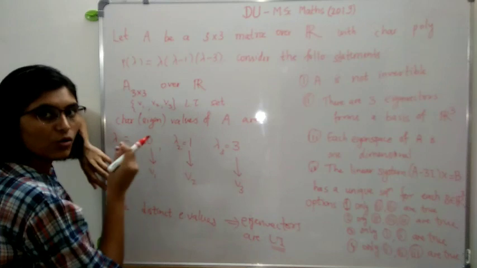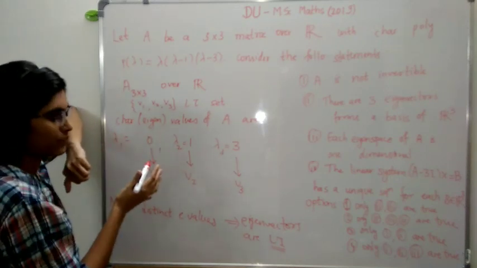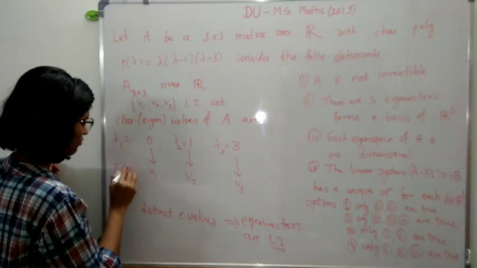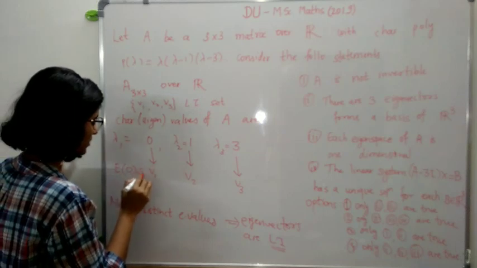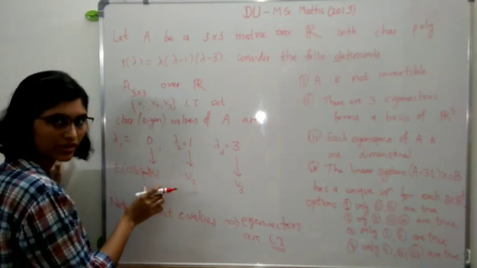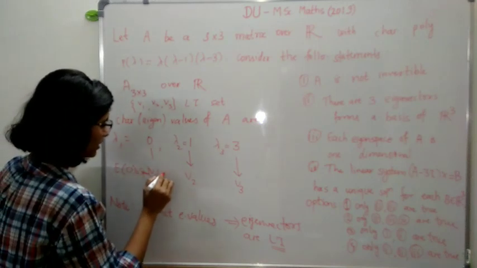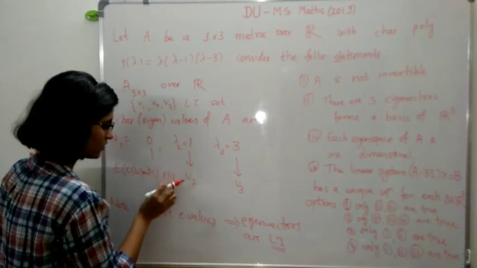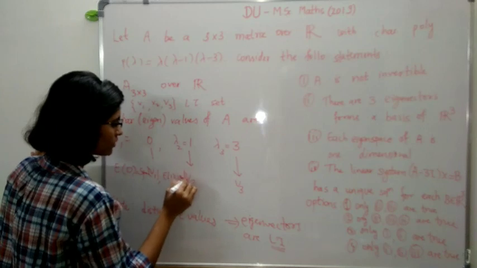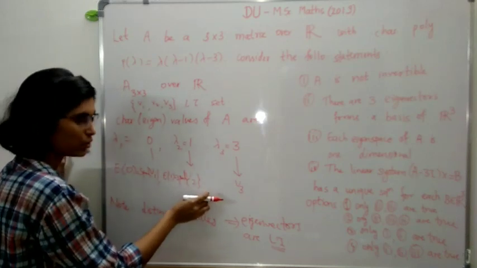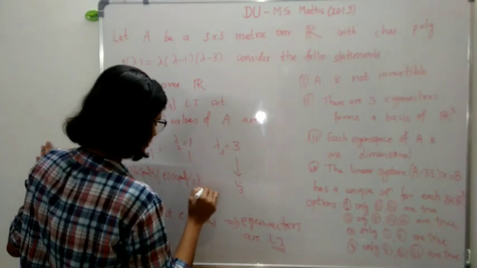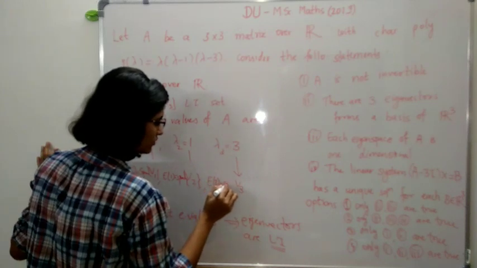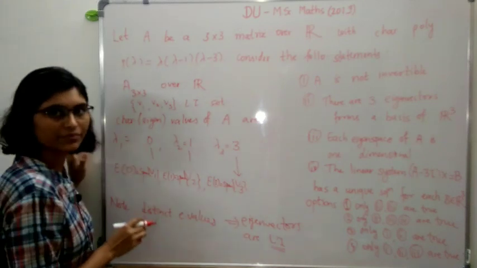So these are the only eigenvectors for this matrix A. So the eigenspace corresponding to 0 is just equal to span of the eigenvector V1, and similarly the eigenspace corresponding to lambda 2 equal to 1, which is E1, is just equal to span of this vector V2, and similarly the eigenspace corresponding to this lambda 3 is equal to 3 is just equal to span of this V3, right?